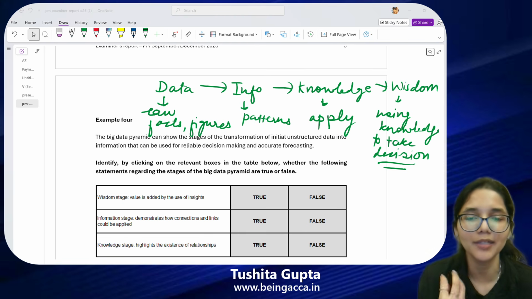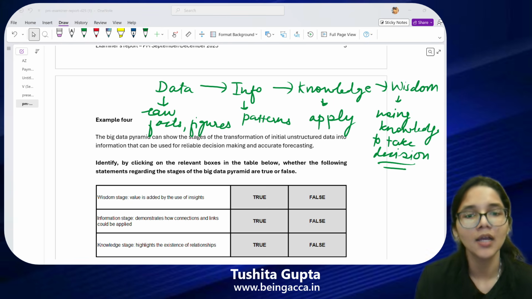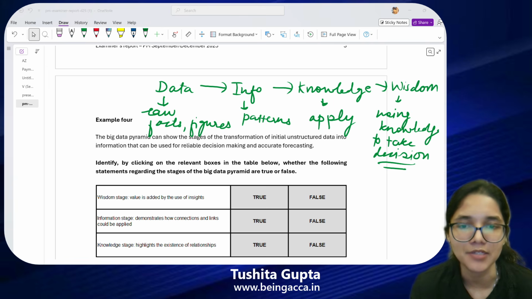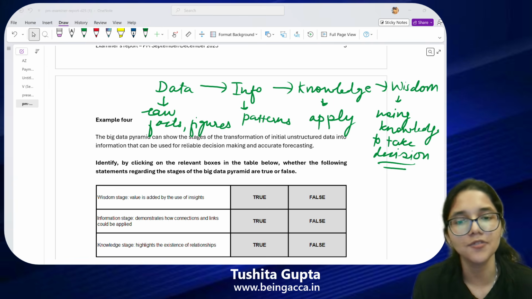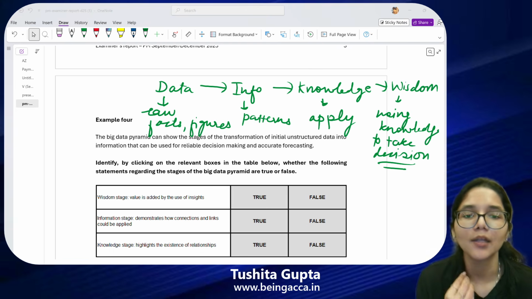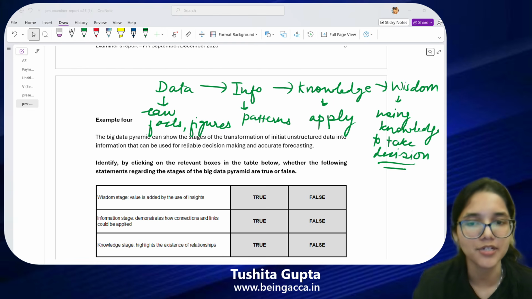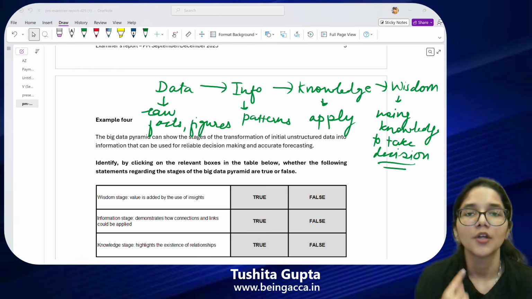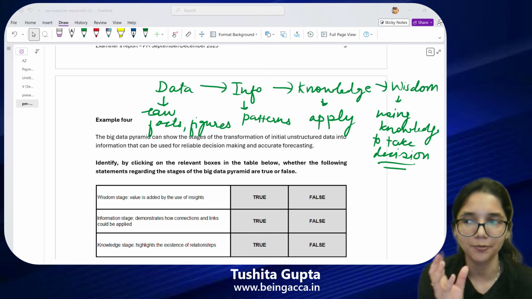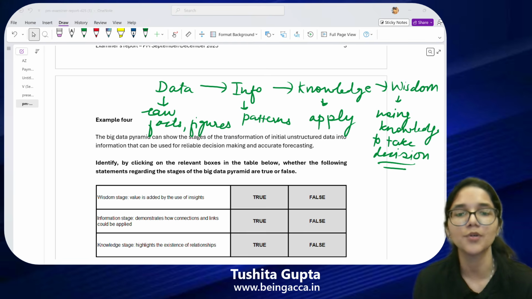Let's suppose I have a business wherein I'm selling energy drinks. With the data that I collected, I processed it further and I found out that most of my customers are young customers. Mostly young customers are going to buy the energy drinks. Now, how can I convert this information into knowledge? Knowledge will be when I know that because the majority of my customers are young customers, then what should I say?